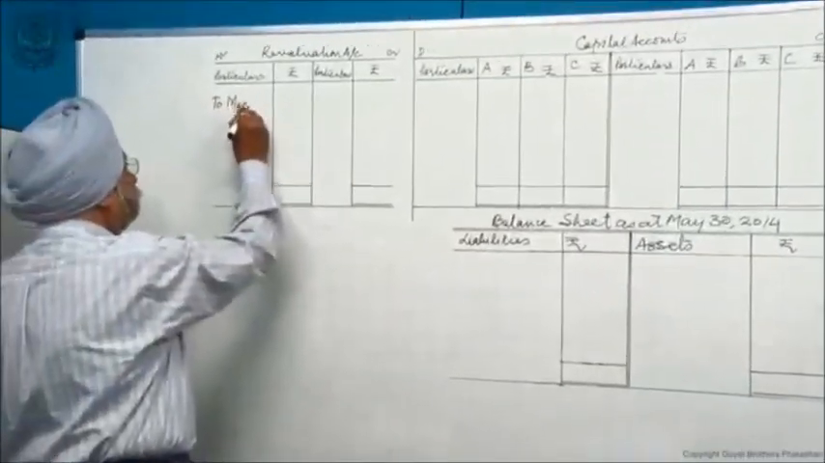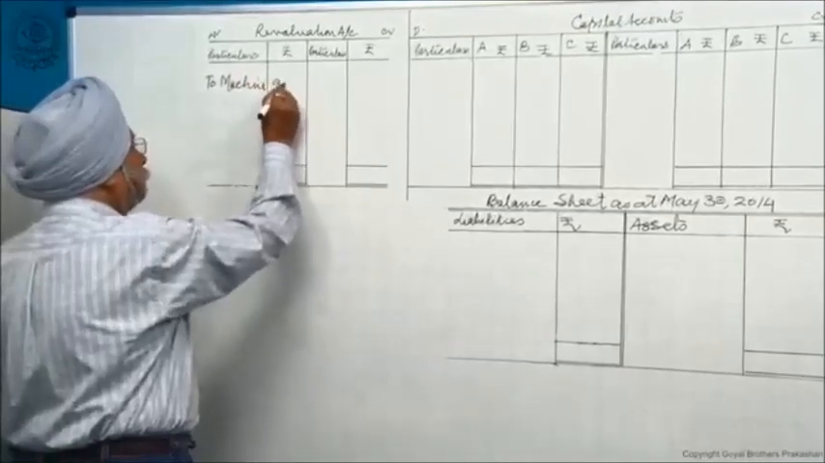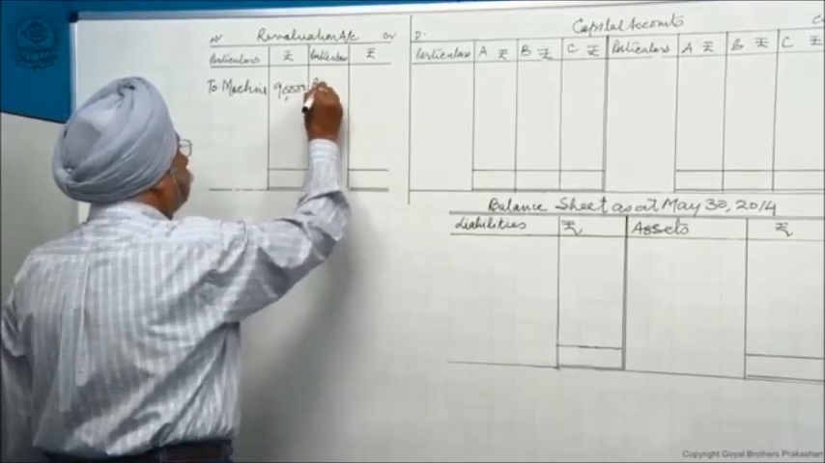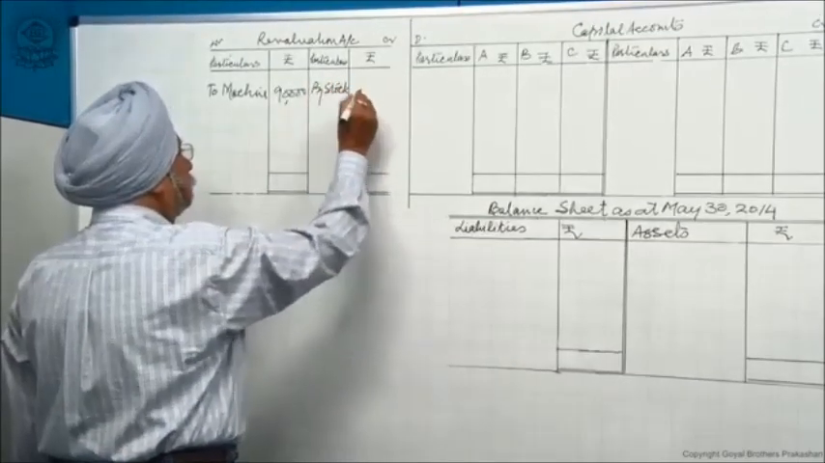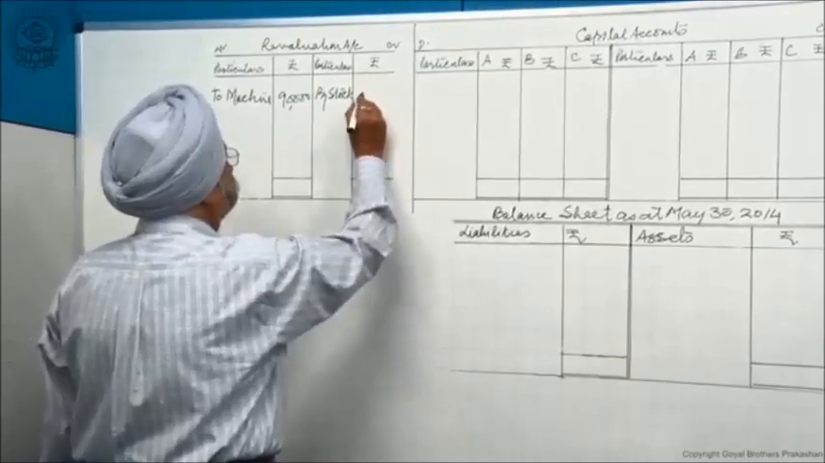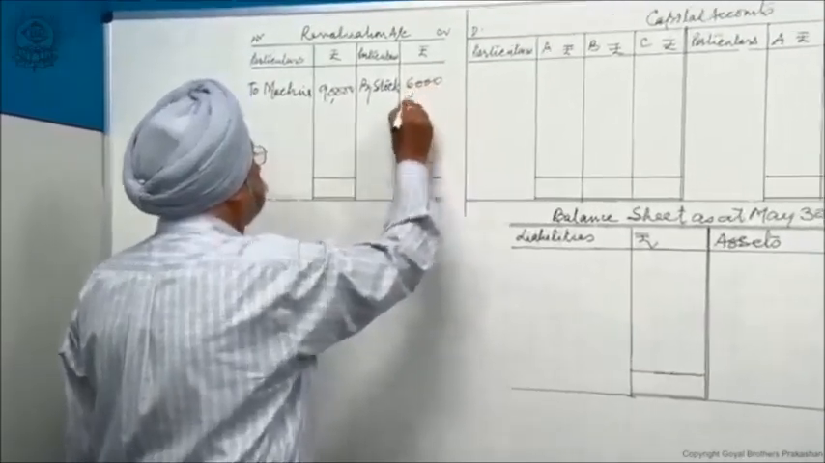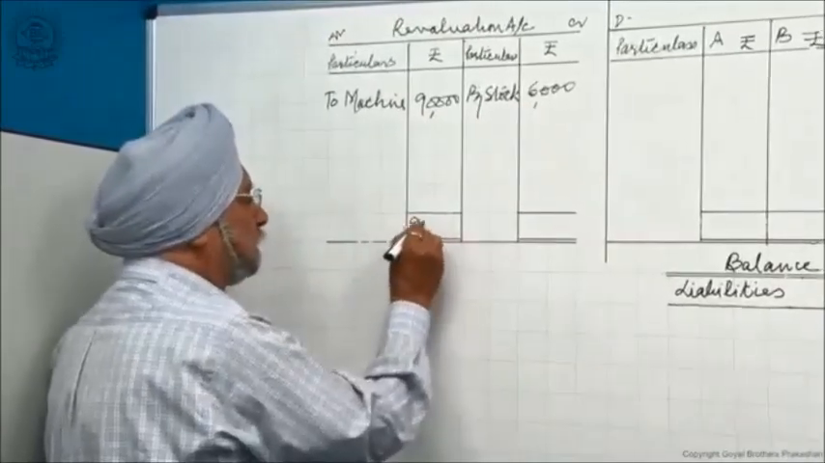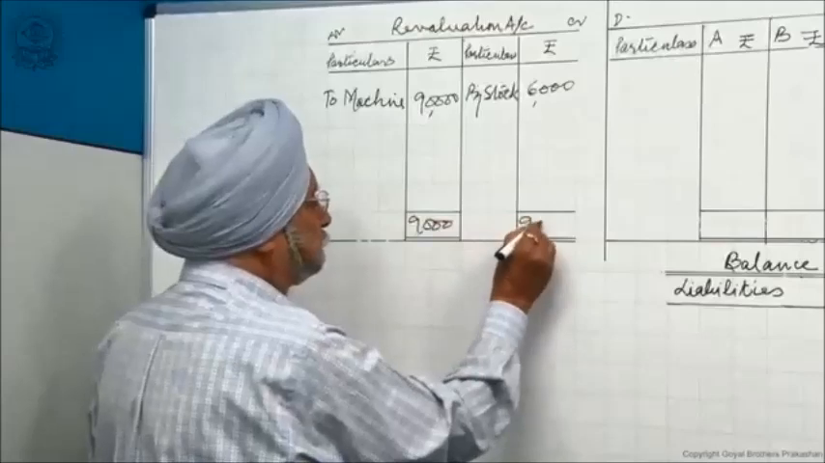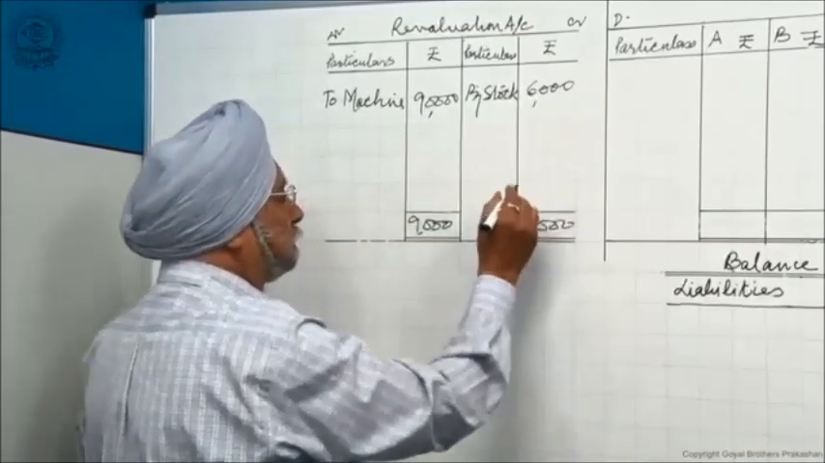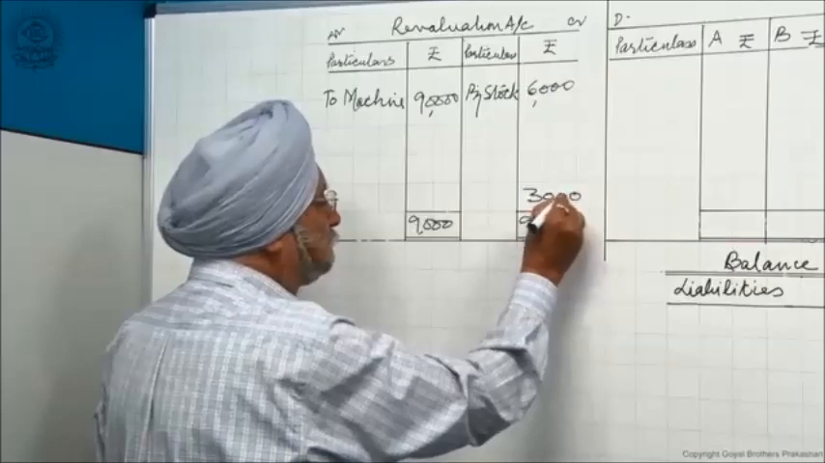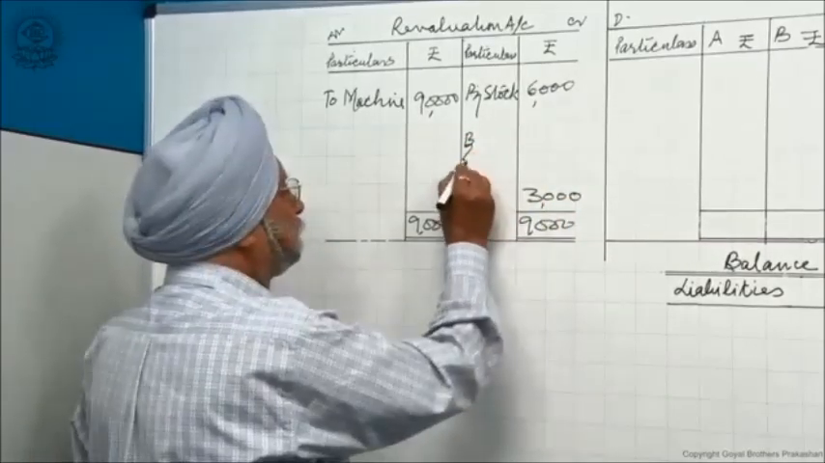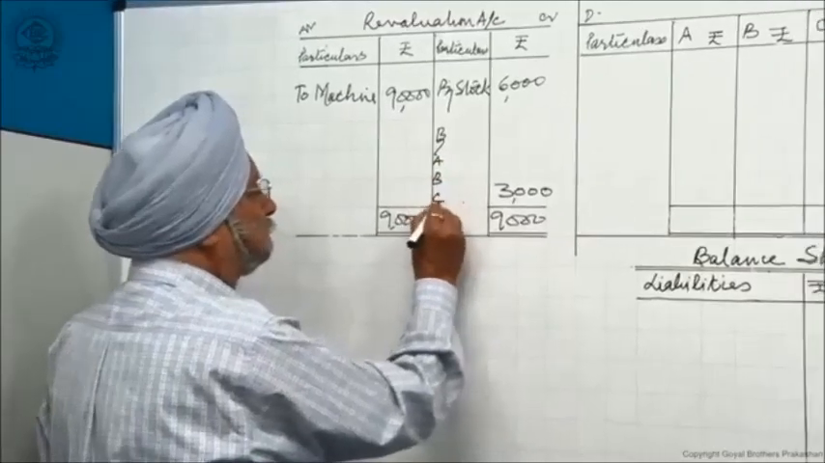I write here to machine 9,000. And stock has gone up. I write here by stock. It has gone up by 6,000. I write here 6,000. That's all. So the total we find that this side total is heavier, 9,000, and this is 6,000. So there is a loss on revaluation of 3,000. This will go to all the partners A, B and C.